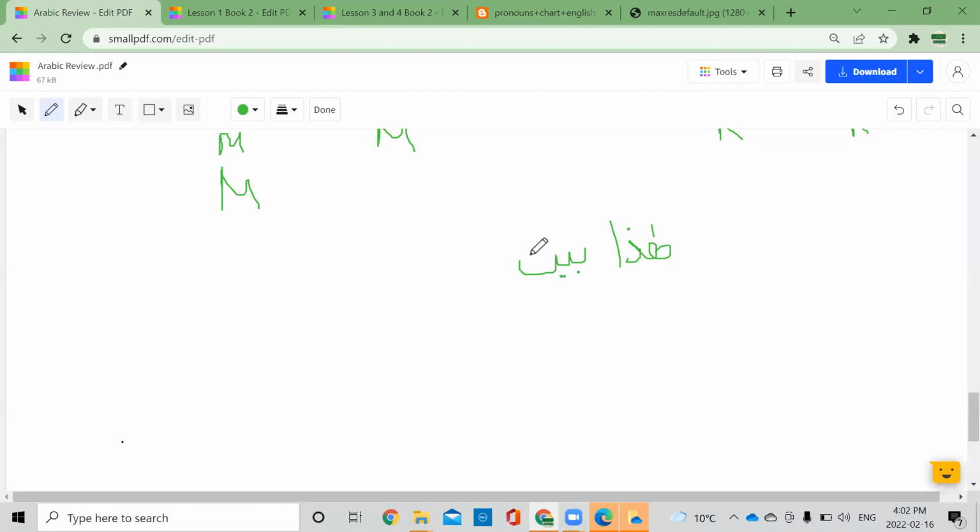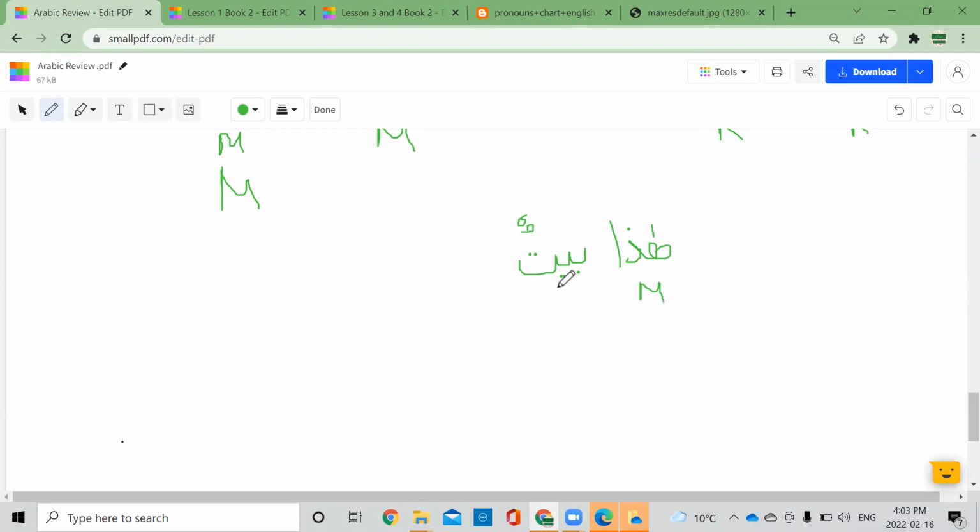Okay, هذا بيت. This is a house. So what is hada? Is it ma'rifa or nakira? معرفة. Correct. It is ma'rifa. Why? Because it is a pointing word.